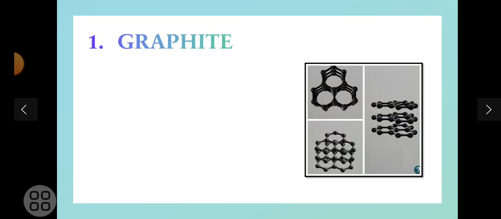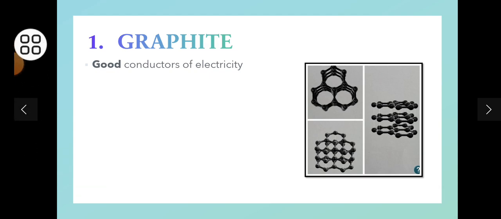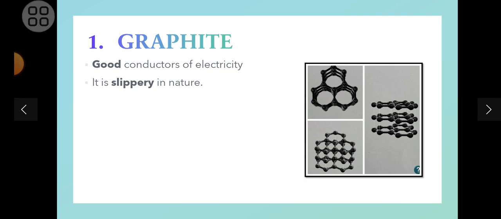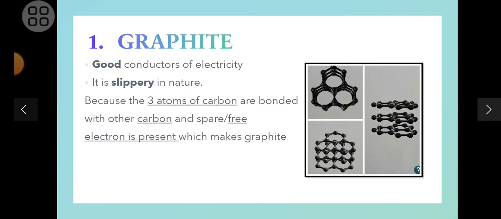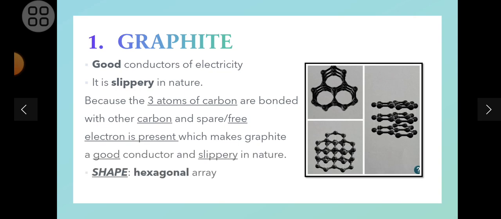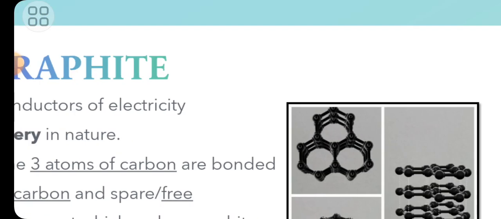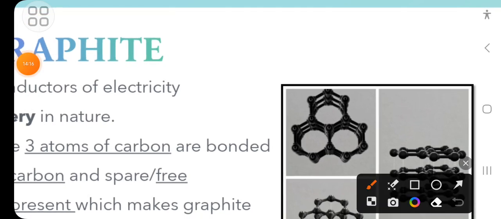First we are going to talk about graphite. Graphite, we all know where it is present. It is present in the lead of pencils. We use pencil, so the lead in the pencil, that is what it is. So basically it is a good conductor of electricity, and we already know it from the chapter of metals and non-metals. It is slippery in nature because 3 atoms of carbon are bonded with other carbon and a spare or free electron is present, which makes graphite a good conductor and slippery in nature, right?